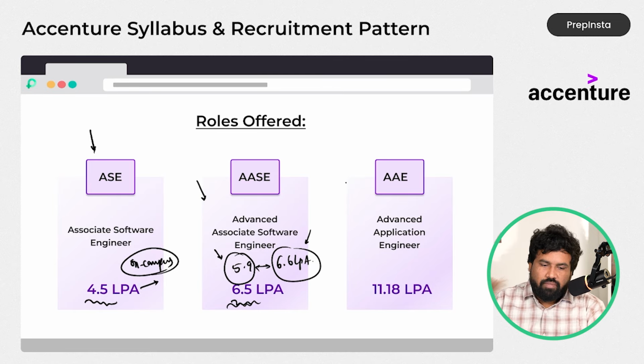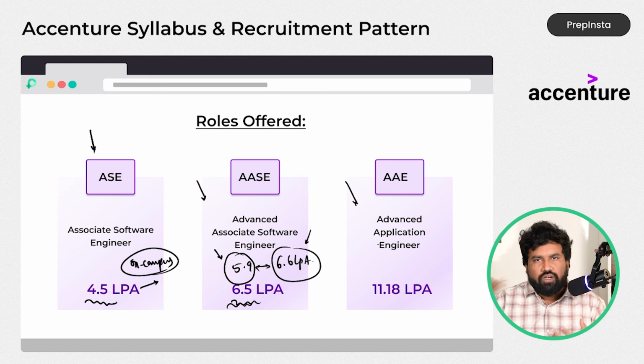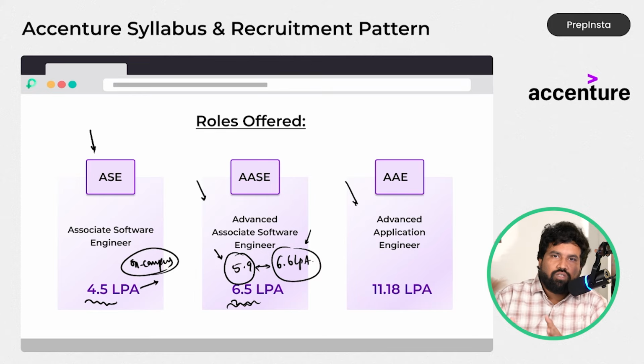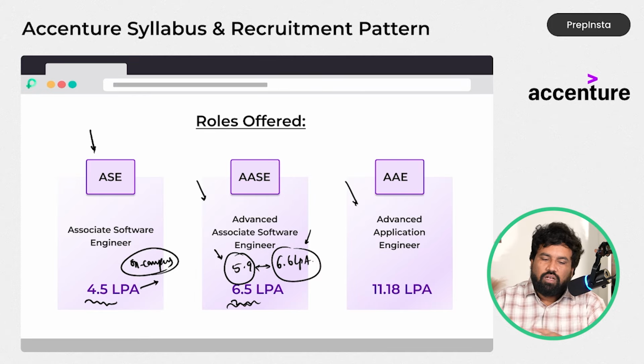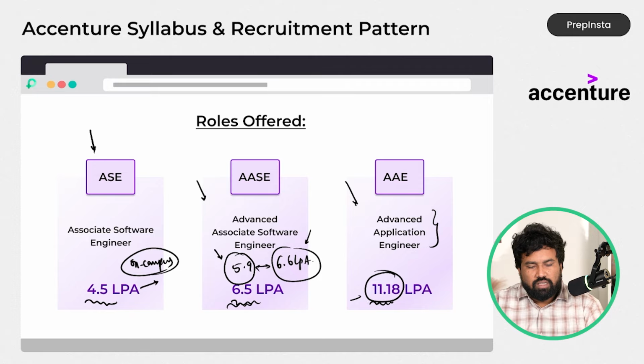And there is also a third role they introduced, that is AAE, which is nothing but Advanced Application Engineer. Here you will mostly work with AI tools, machine learning and DevOps, this type of advanced upskilling or trendy courses, like cybersecurity and all. So you will work at those application levels. And the package is given as 11.18. There is no specific location basis for this. All locations across India will get this.